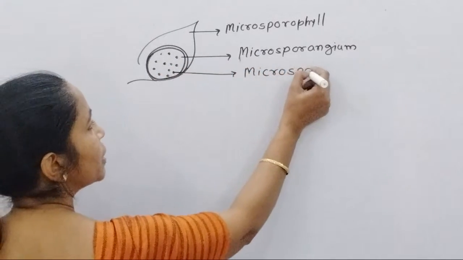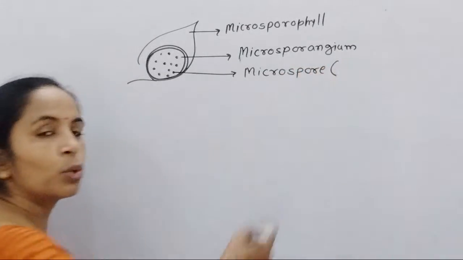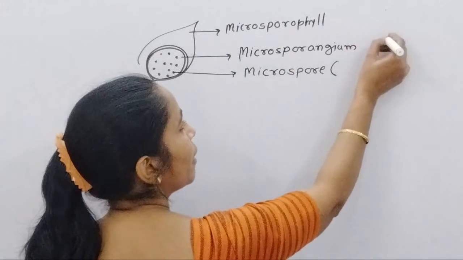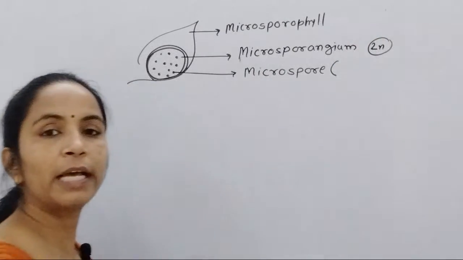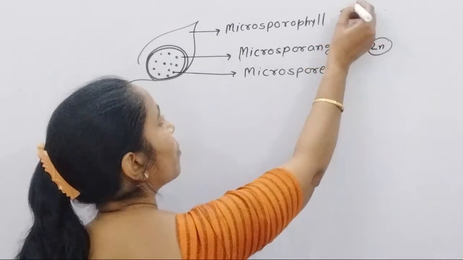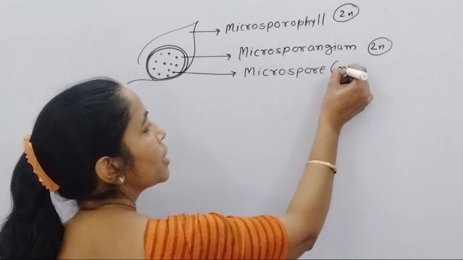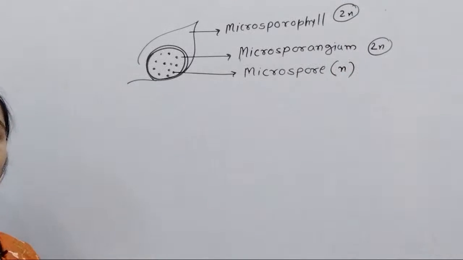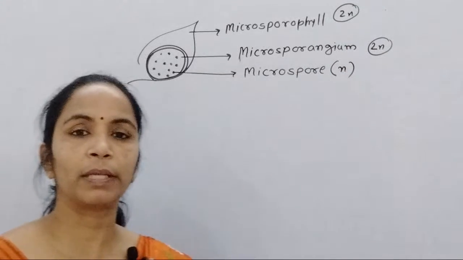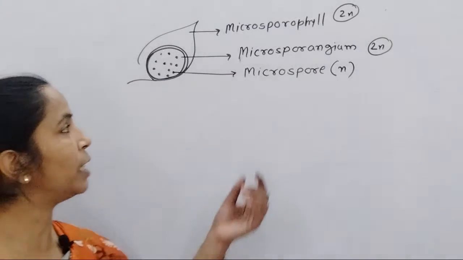Microspore formation is exactly similar to that of angiosperms. So the microsporangium has a mass of diploid cells, that is the microspore mother cells. Microspores are produced after meiosis in the microspore mother cell or microsporocyte cells.